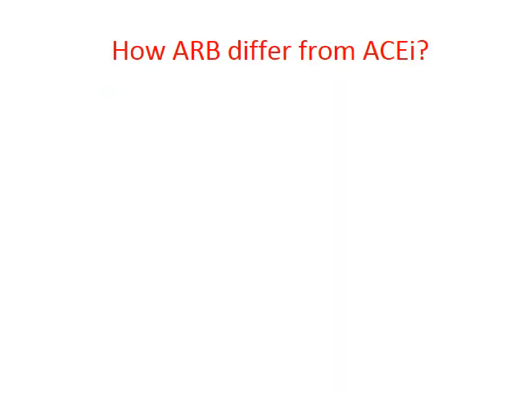How do angiotensin receptor blockers differ from angiotensin converting enzyme inhibitors? As such, they have a similar mechanism of action and their indications are similar, but they differ in that angiotensin receptor blockers do not affect the degradation of bradykinin.